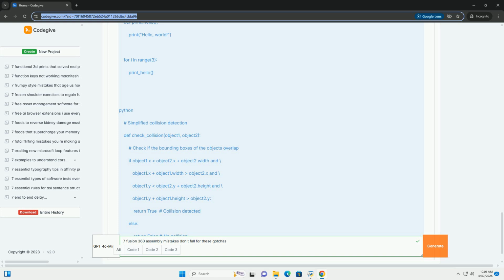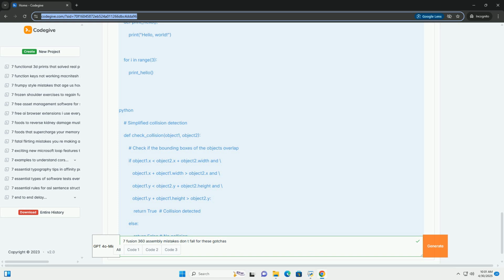2. Incorrect joint types, misusing the toolbox. The mistake: using the wrong joint type for the intended motion, for example, using a rigid joint when you need a revolute joint. Why it hurts: components won't move as intended, and the assembly will fail to represent the actual mechanism. Example scenario: you want to model a drawer that slides in and out of a cabinet. Using a rigid joint will lock the drawer in place. You need a slider joint.